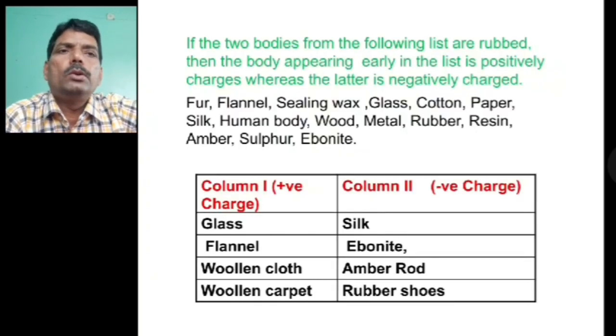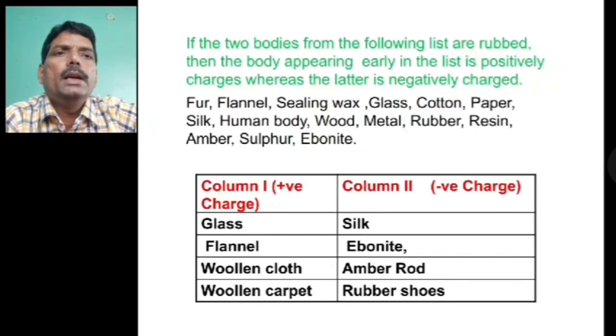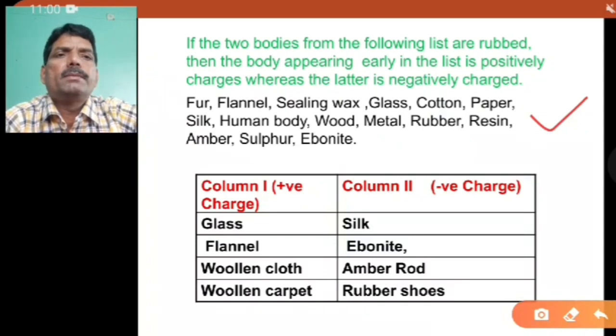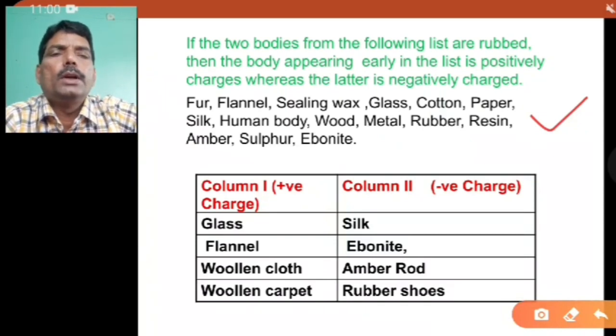Here I have mentioned some materials, and the important thing is that the sequence of these materials is very important. If two bodies from the following list are rubbed, then the body appearing earlier in the list is positively charged, whereas the latter is negatively charged. What is the meaning of this?